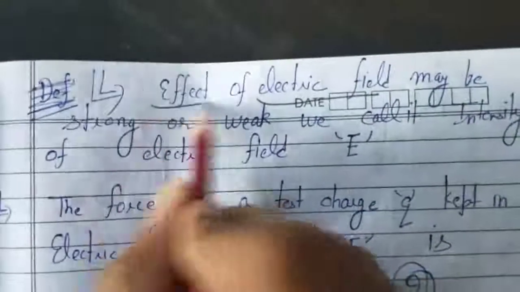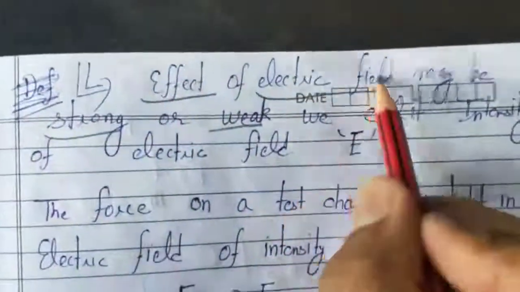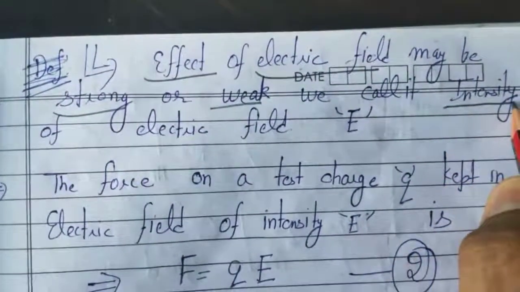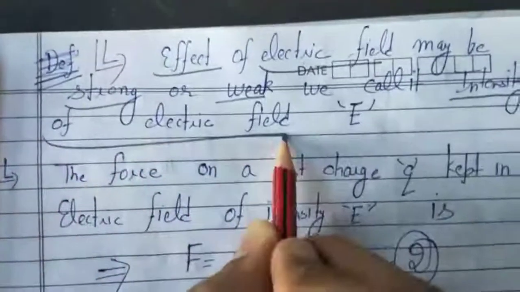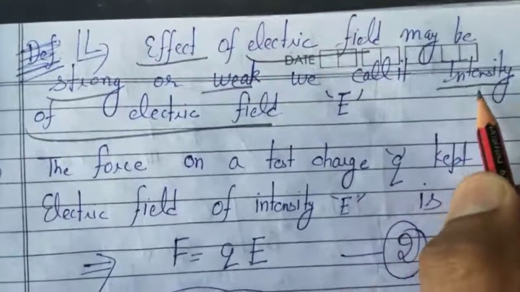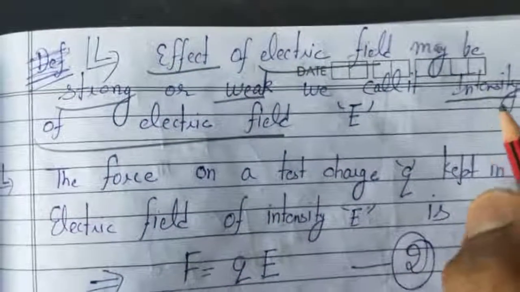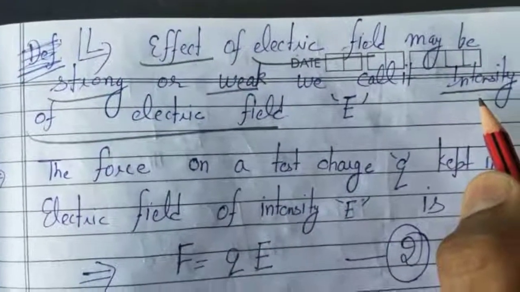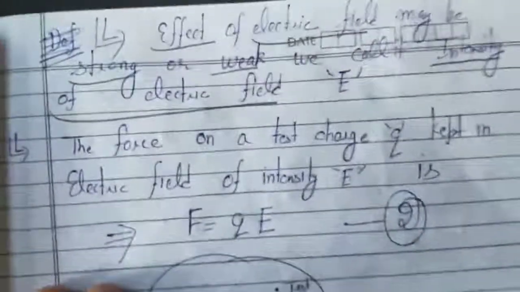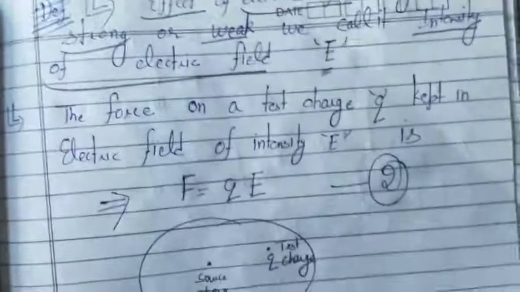The effects of electric field may be strong or weak. This strong or weak is known as the intensity of electric field. If it is a strong electric field, we say the intensity of electric field is high. If it is a weak electric field, we say the intensity is less. Intensity of electric field is denoted by capital E in physics.